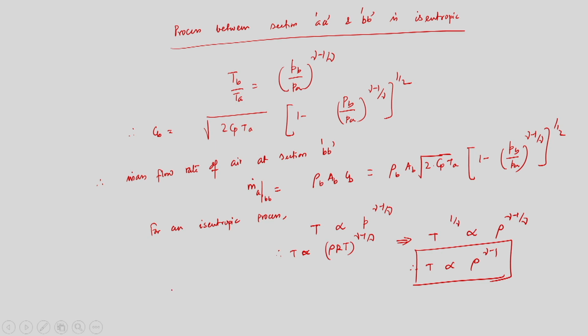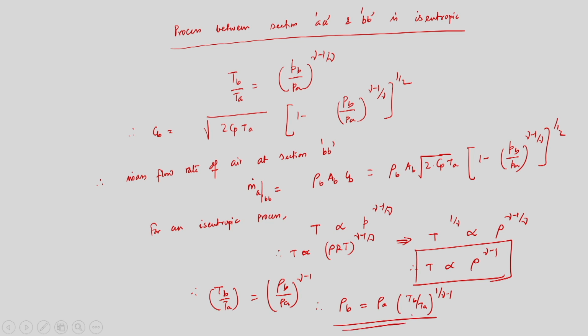Therefore, I can write that Tb by Ta is equal to rho b by rho a to the power gamma minus 1, or therefore, rho b is equal to rho a into Tb by Ta to the power 1 by gamma minus 1.